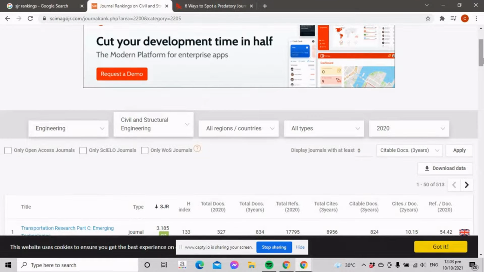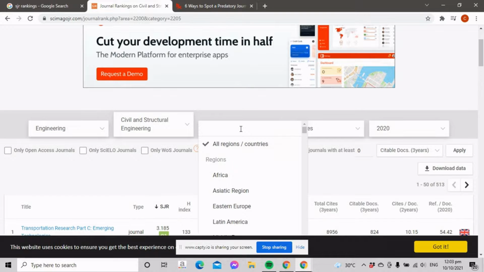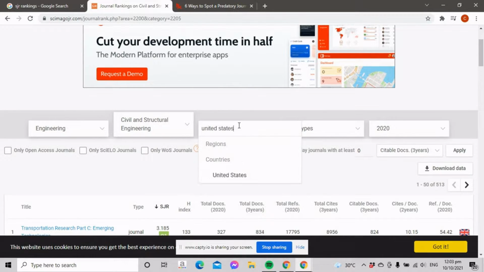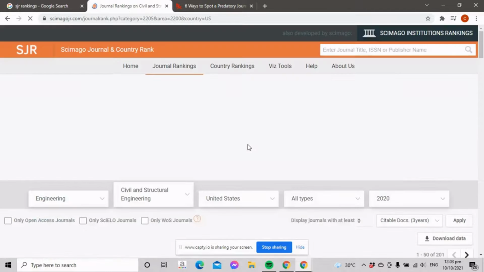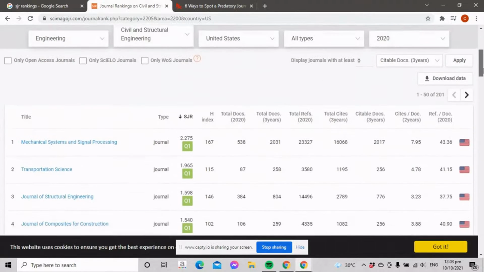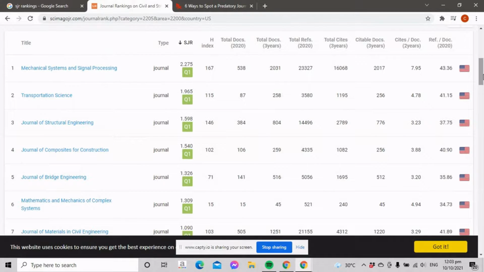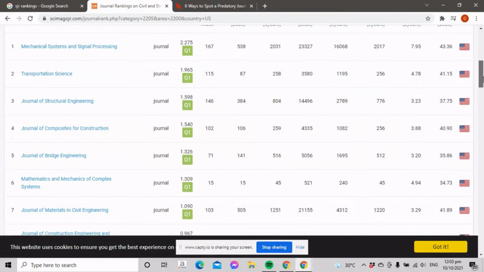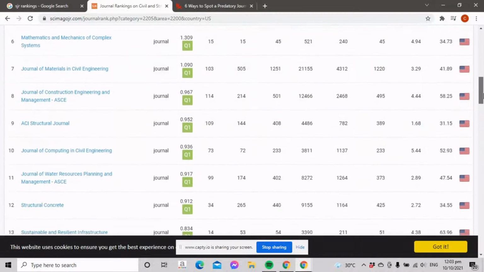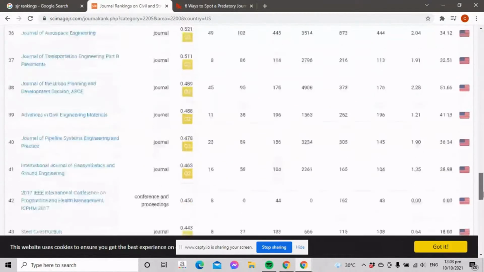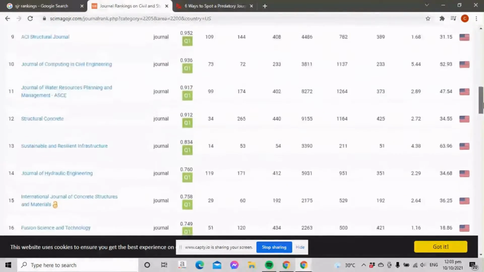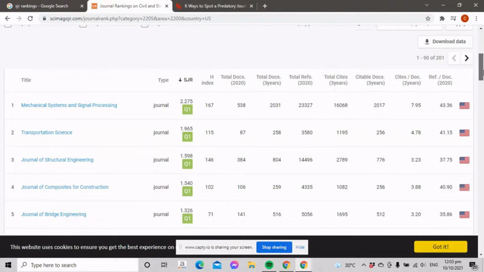Now, if you want to find a specific journal that is published in a certain country or region, just click this part. So we'll use United States as our example. Click. Again, scroll down and you'll be able to see all the scientific and scholarly journals that are related to civil and structural engineering that are published in the United States of America or USA.